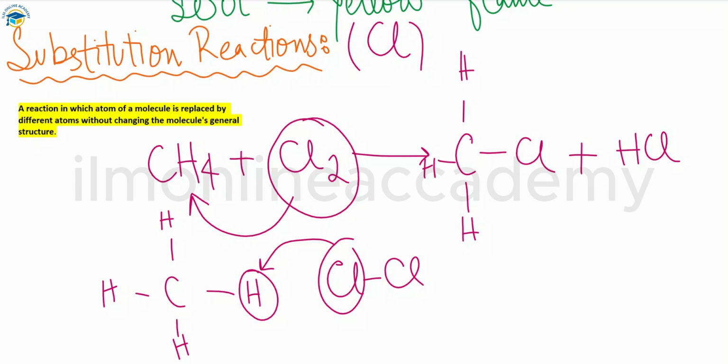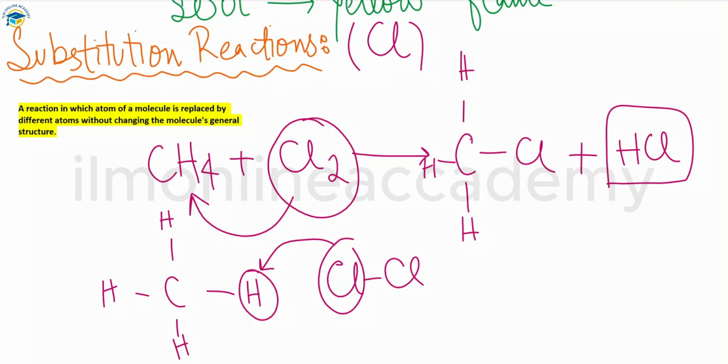The more reactive one will replace hydrogen easily, because hydrogen is not as reactive as chlorine. So a substituted chloroalkane is produced together with hydrogen chloride gas. The hydrogen chloride gas can be detected using blue litmus paper, which changes into red because hydrogen chloride has a low pH. It's an acid, so it changes blue litmus paper to red. So this is the substitution reaction of the alkanes.